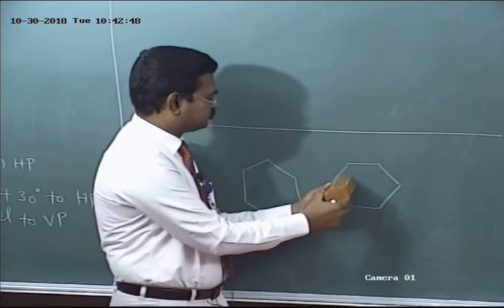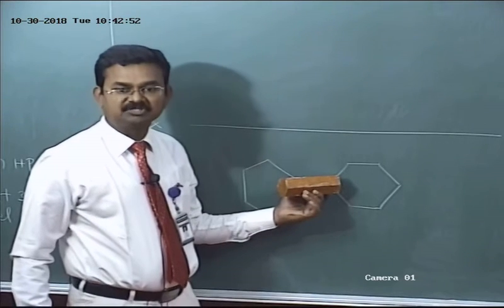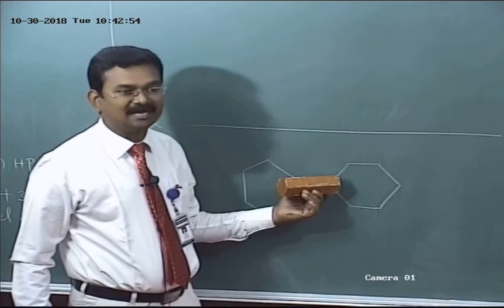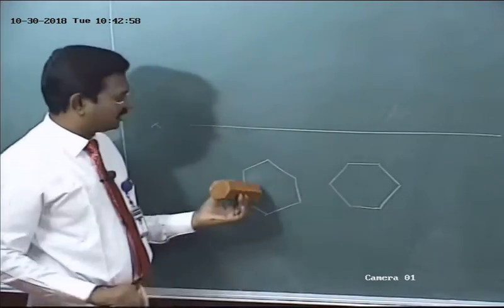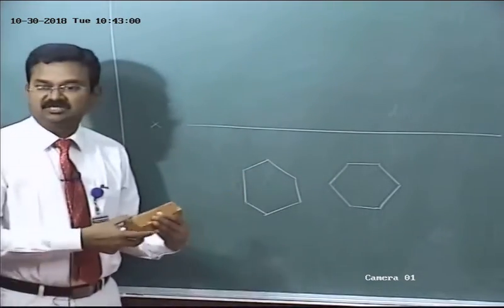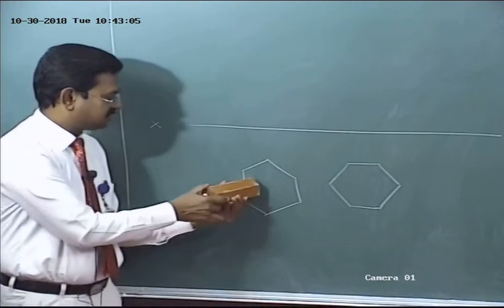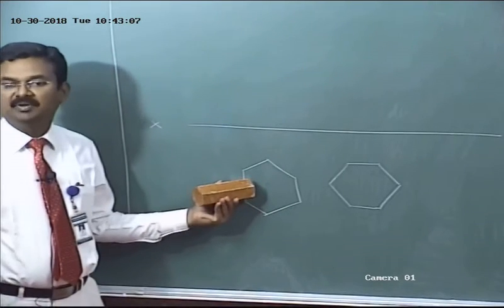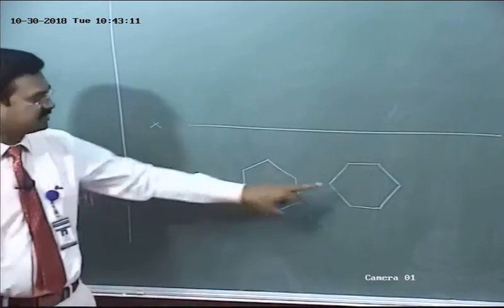While tilting the axis to make the angle 30 degree to HP, what will happen? One base corner will rest on HP. So here, in the first construction, one base edge will rest on HP. Did you understand the difference between the two cases?